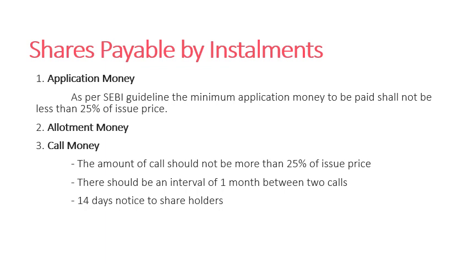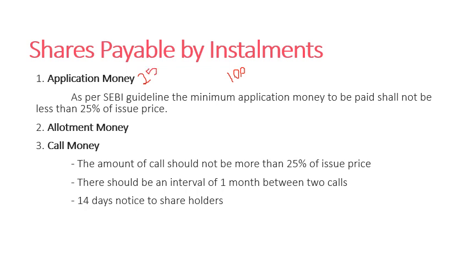As per SEBI guidelines, the minimum application money to be paid shall not be less than 25% of the issue price. So suppose a company is issuing shares of rupees 100, the application money should not be less than 25%.